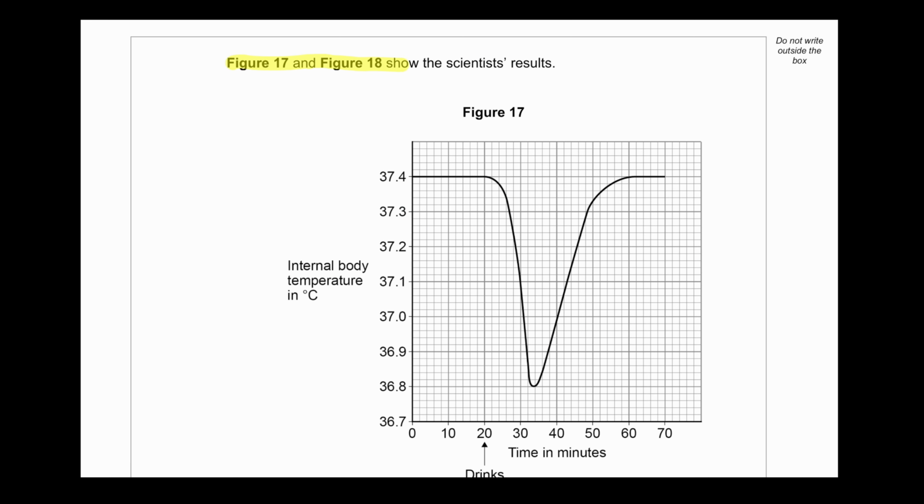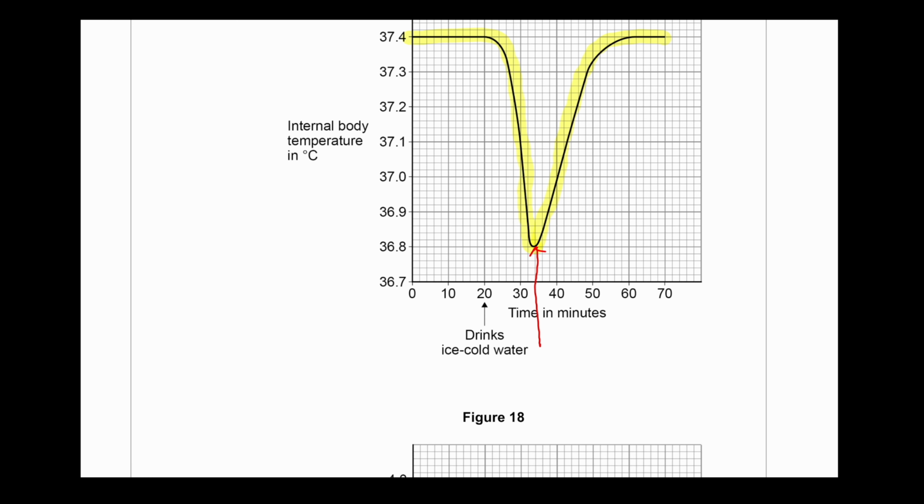Figure 17 and figure 18 show the scientist's results. We can see that the body temperature dips from 37.4 to 36.8, the lowest point, and then the body temperature recovers back to 37.4 again. At 20 minutes, the person has drunk the cold water. We can see the lowest temperature reached is at 34 minutes.